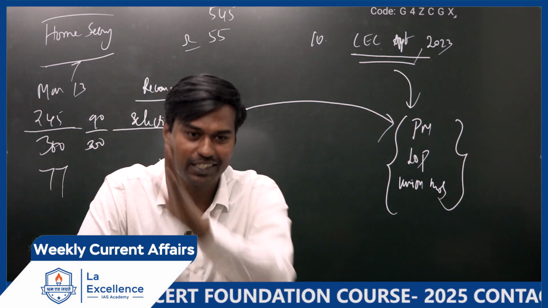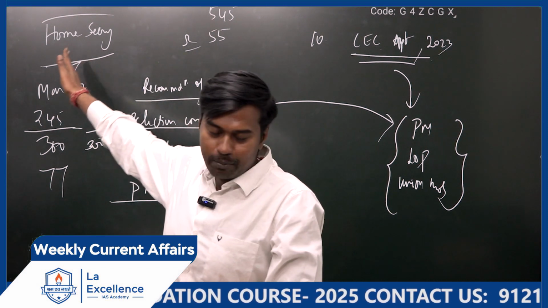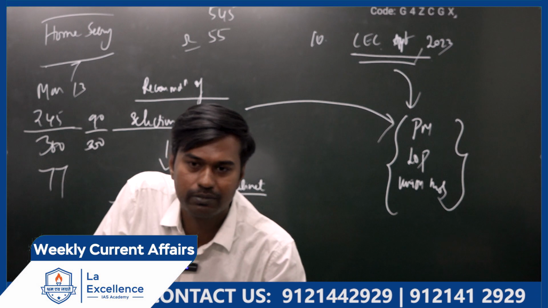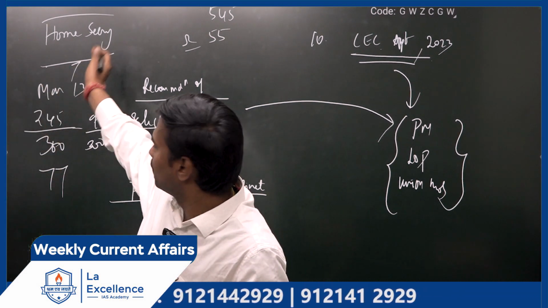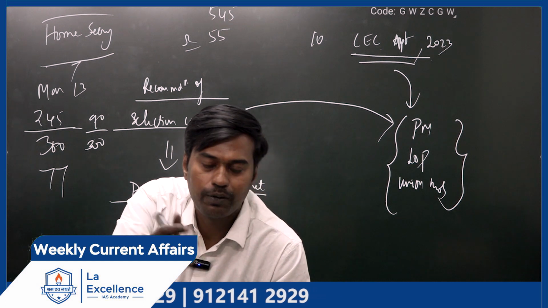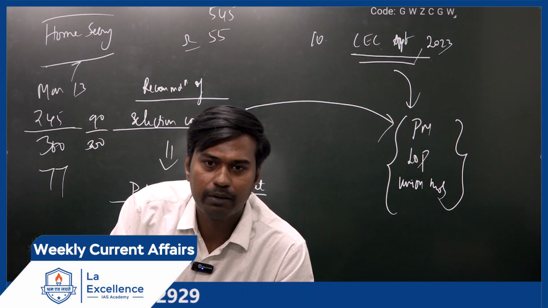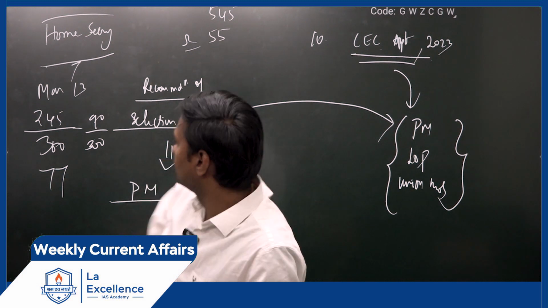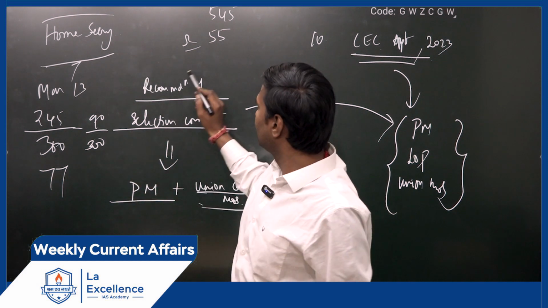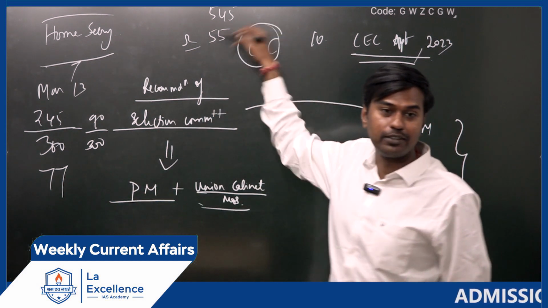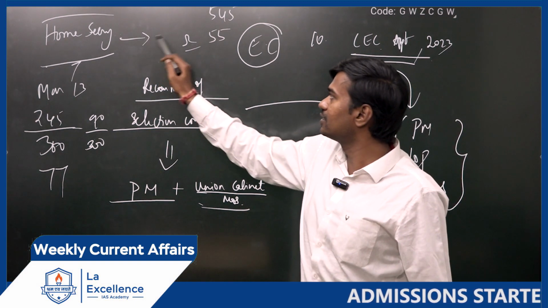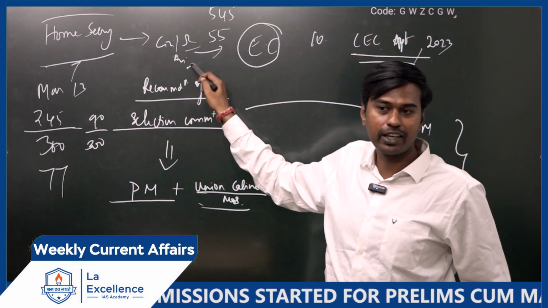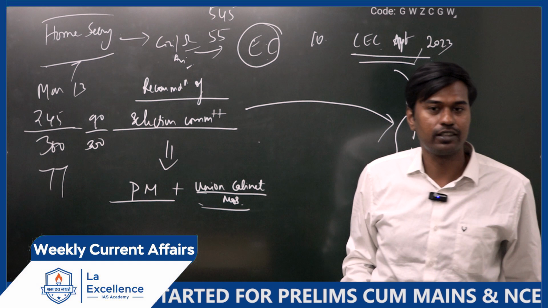But leave this. In this one, the background is there. By the time she became district collector, that was when Modi was about to come, 2014. Her father was earlier Home Secretary. Later, when she became collector in Jammu and Kashmir, she was in training. Immediately I saw in 2015 or 16, her father had been appointed as Election Commissioner of India. In between, he served as Civil Aviation Secretary. From Home Secretary, he was transferred to Civil Aviation when Modi came. And immediately he made him Election Commissioner.